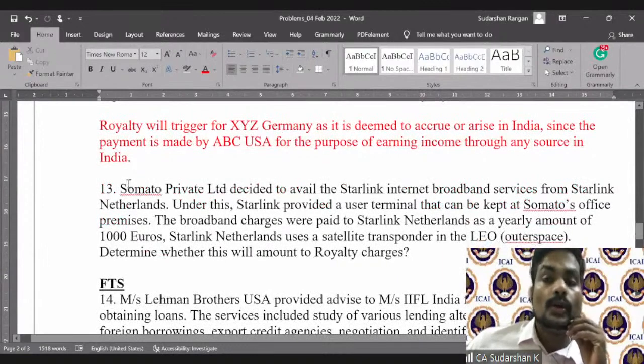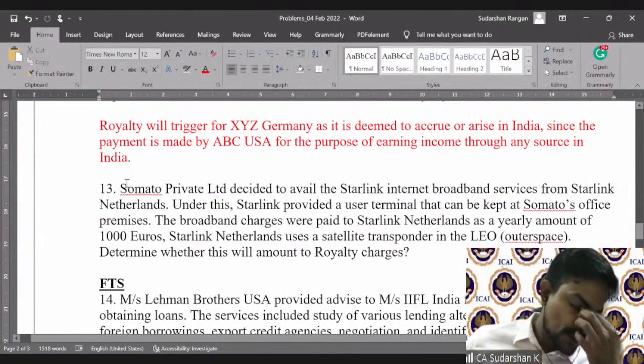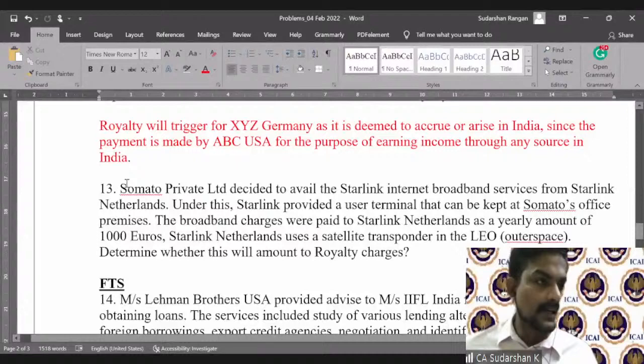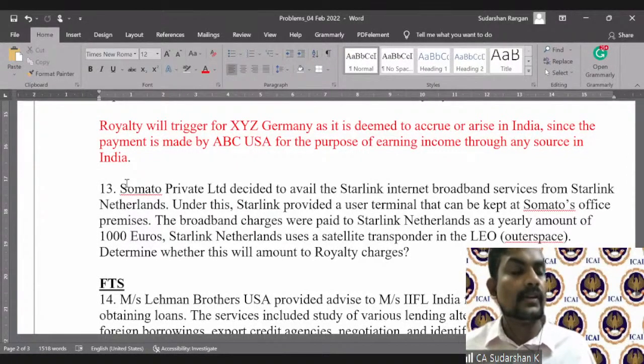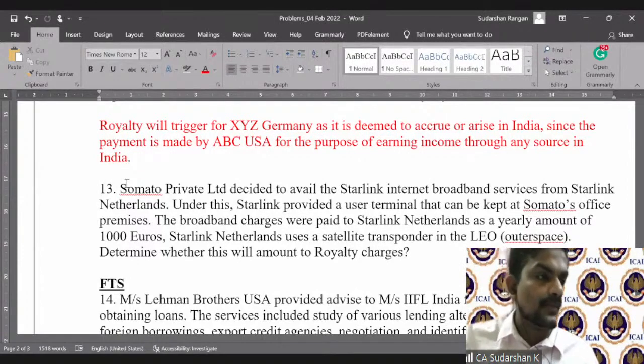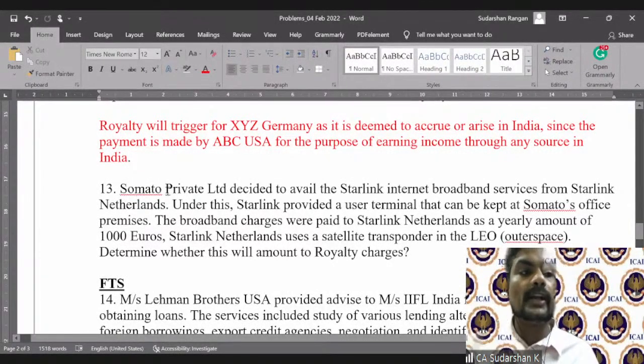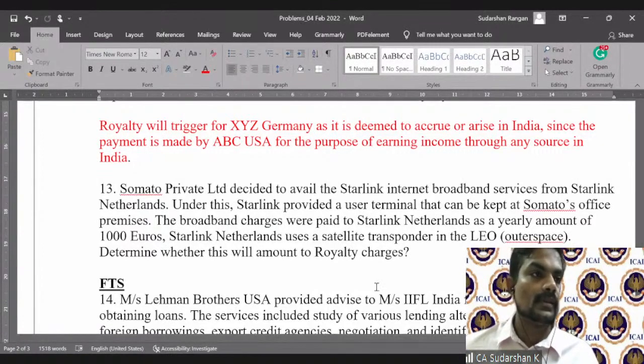Now moving on to question number 13, which is again a very interesting fact pattern, especially keeping in line with the modern and a very interesting issue, which I have also encountered practically. Zomato Private Limited. So I go to the question, just have a look at question number 13.